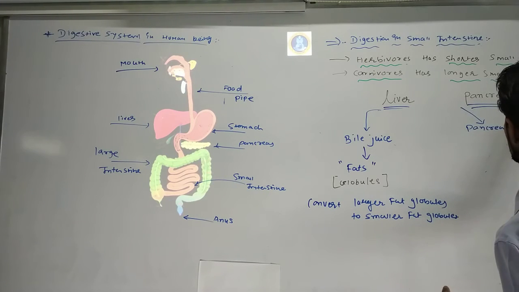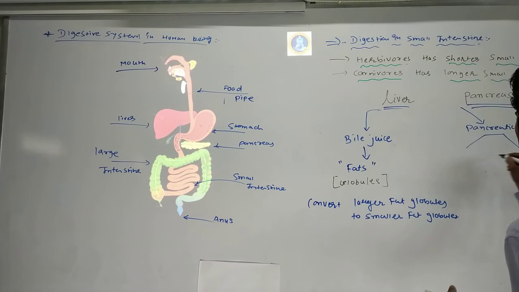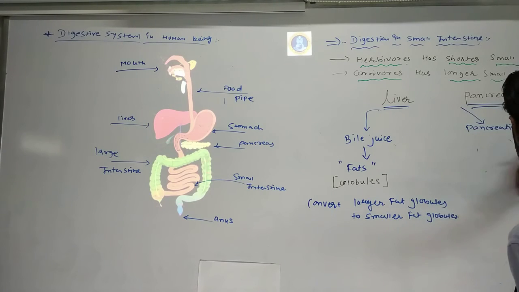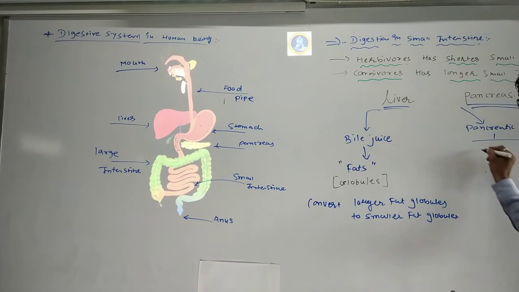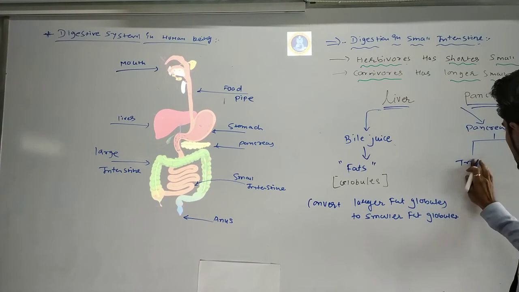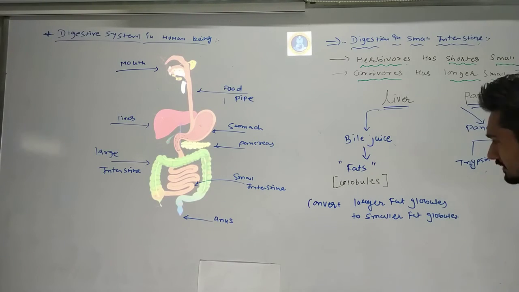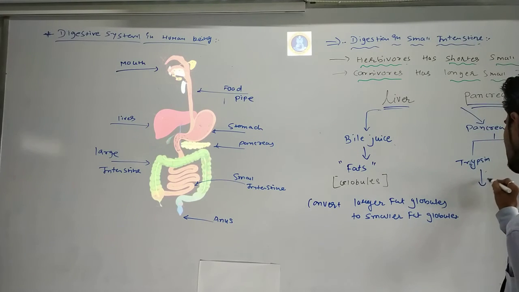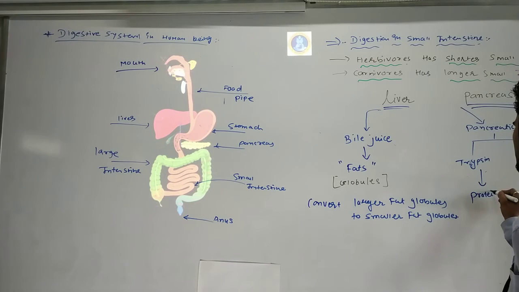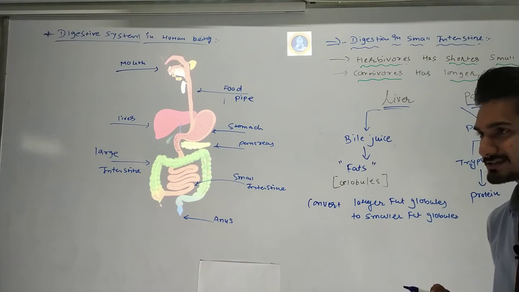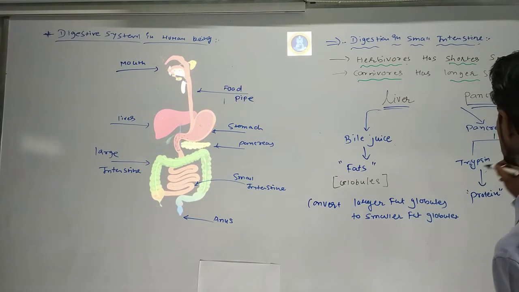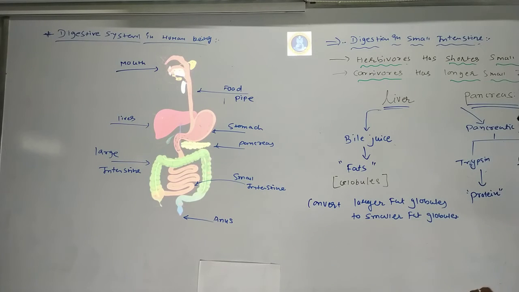Pancreatic juice, in which there are two kinds of enzyme, will be presented. This will be known as trypsin and lipase. Now trypsin will digest the protein. What does it digest? It digests the protein, because our food has a lot of protein in it. So for digesting the protein, we need the trypsin enzyme that will be secreted in the pancreatic juice.